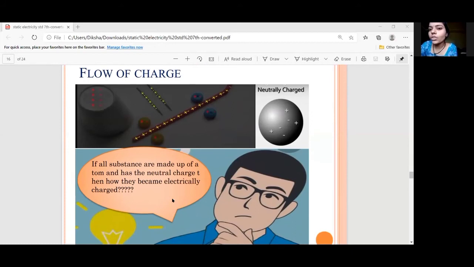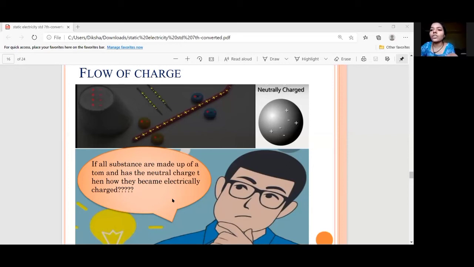As I told you that all things are made up of charges, right? Means all things are made up of atoms. Now if all things are made up of atoms, तो हम लोगों को हर एक चीज से शॉक क्यों नहीं लगता? फिर मैंने आपको हाथ लगाया, आपने बिल्डिंग को हाथ लगाया, या फिर टॉर्च को हाथ लगाया, आपको शॉक क्यों नहीं लगता? Because all these charges are neutral.